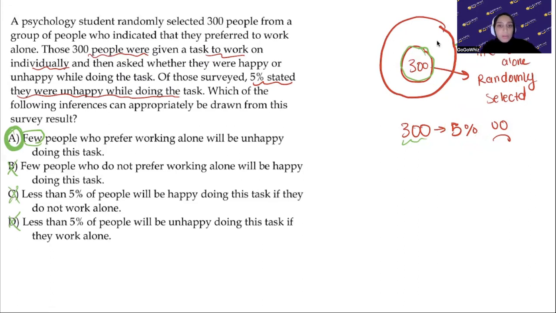All right, so I like to do process of elimination with these things. Sometimes things are so off, like less than, there's nothing that was talking about more than or less than in this situation, unless they said more than 5% enjoyed doing it alone, maybe. But less than, no, we weren't looking at any situation like that. And then people who do not prefer to work alone, we weren't even looking at people who don't prefer to work alone. The entire survey was made on people who do. So immediately it would be A anyways, but then I would need to read A to make sure that maybe I didn't read the others correctly or something like that.